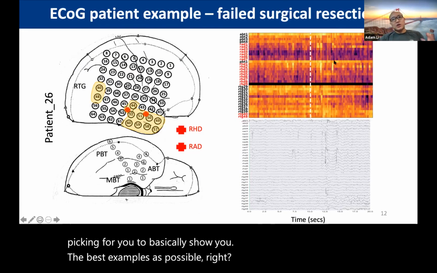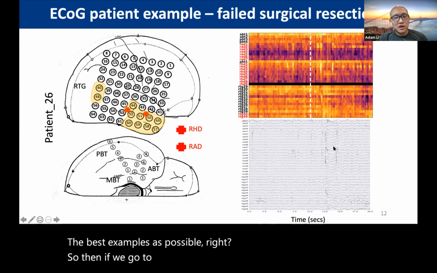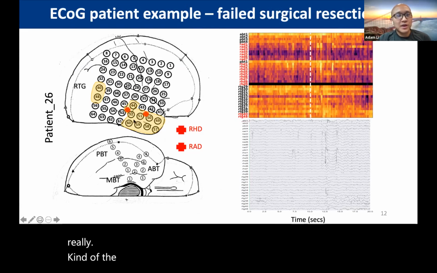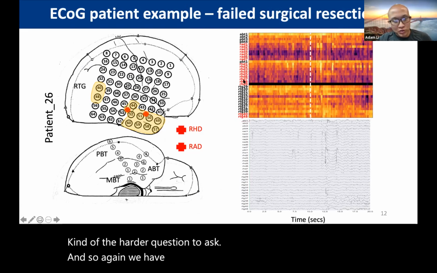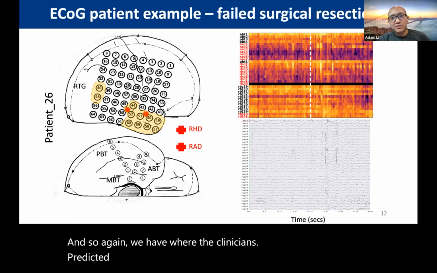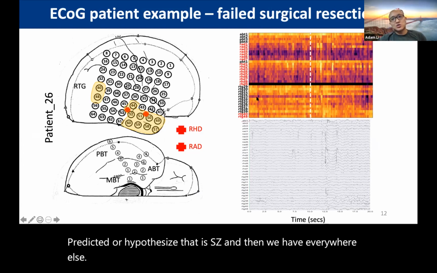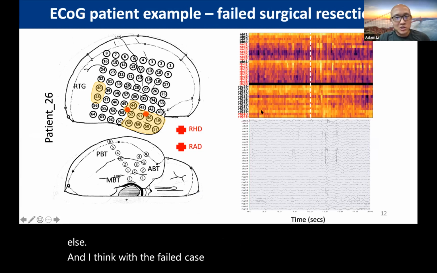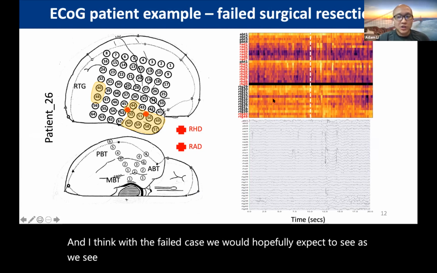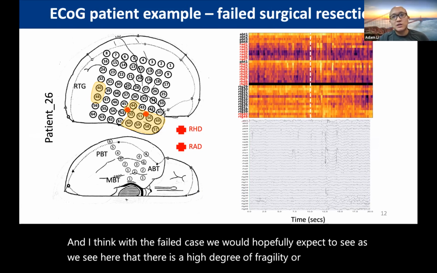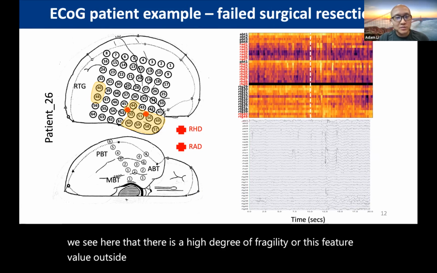So then if we go to a failed example, what do we see? I think that's really kind of the harder question to ask. And so again, we have where the clinicians predicted or hypothesized as SOZ, and then we have everywhere else. And I think with a failed case, we would hopefully expect to see, as we see here, a high degree of fragility or this feature value outside of where the clinicians annotated.